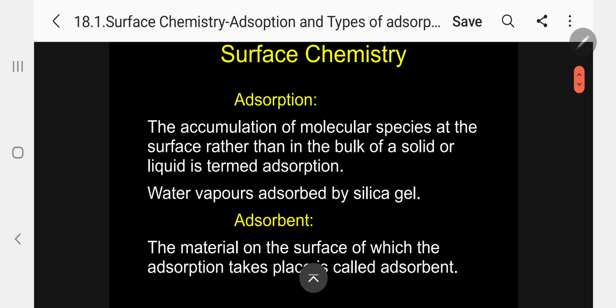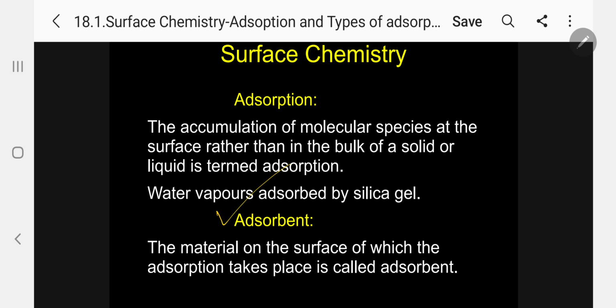What is adsorption? The accumulation of molecular species at the surface rather than in the bulk of a solid or liquid is termed adsorption. Example, water vapors adsorbed by silica gel. A specific example. Whenever we discuss adsorption, two terms are most important. One is adsorbent, another is adsorbate. So, let me discuss first what is adsorbent.